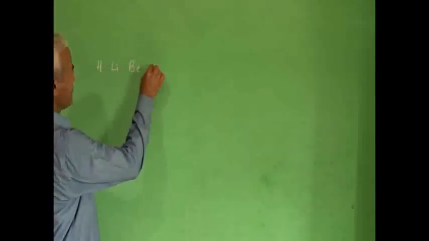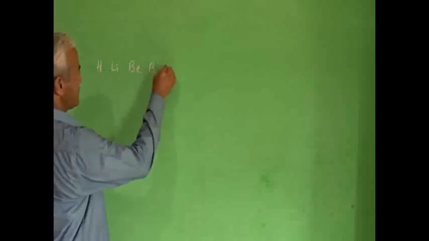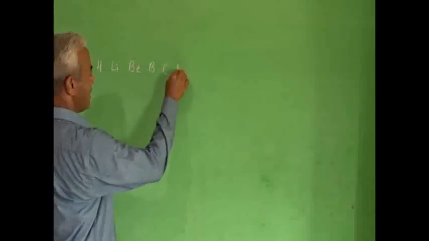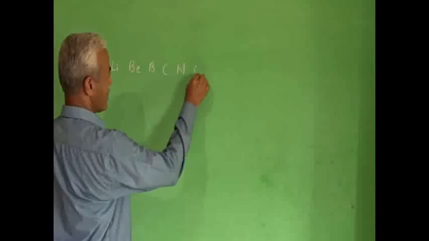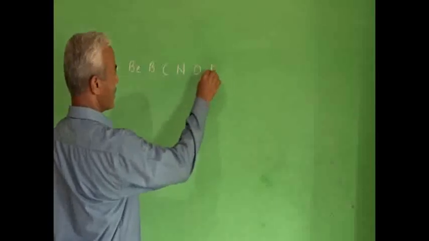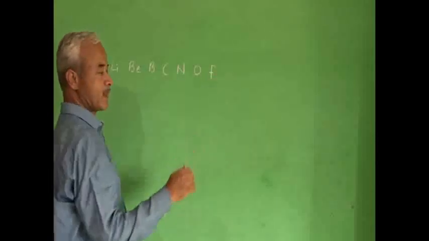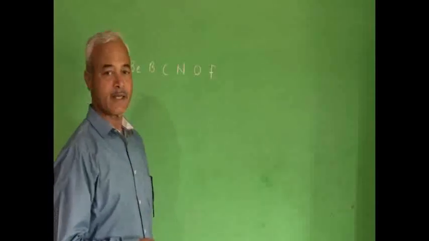He began with hydrogen. Helium was not discovered at that time. So after that, lithium, then beryllium, boron, carbon, nitrogen, oxygen, fluorine. Neon was not discovered at that time.